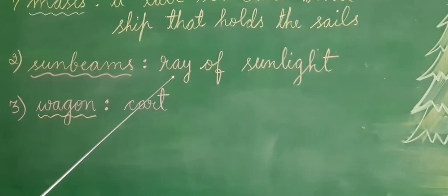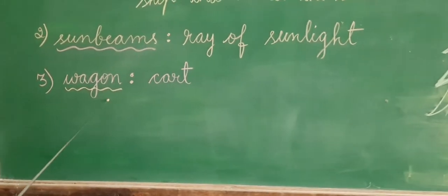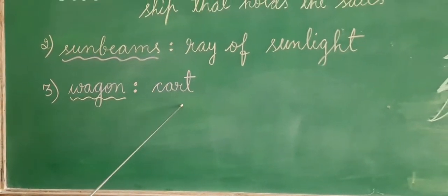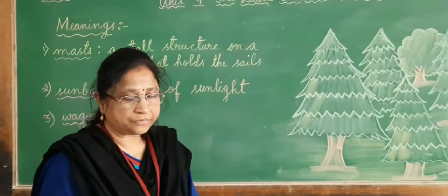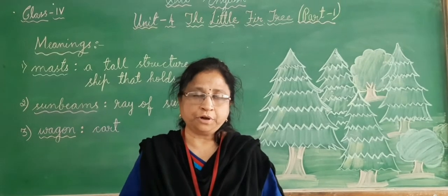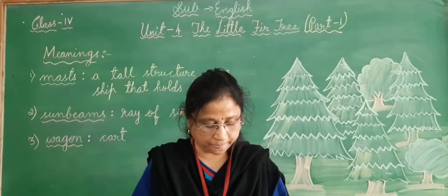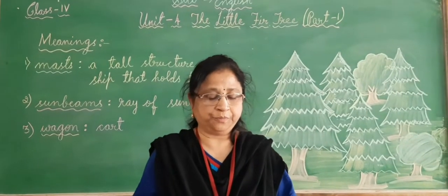Sunbeams. Sunbeams means rays of sunlight. Wagons. Carts. So today I will start with the unit, and I want everybody to open your textbooks, page number 28. Point with your fingers as I read and explain it to you.